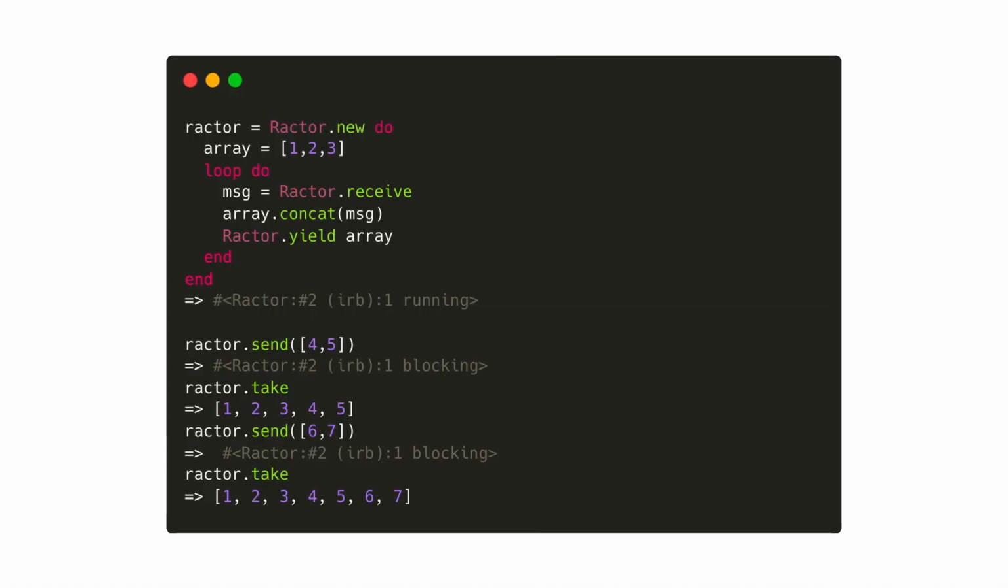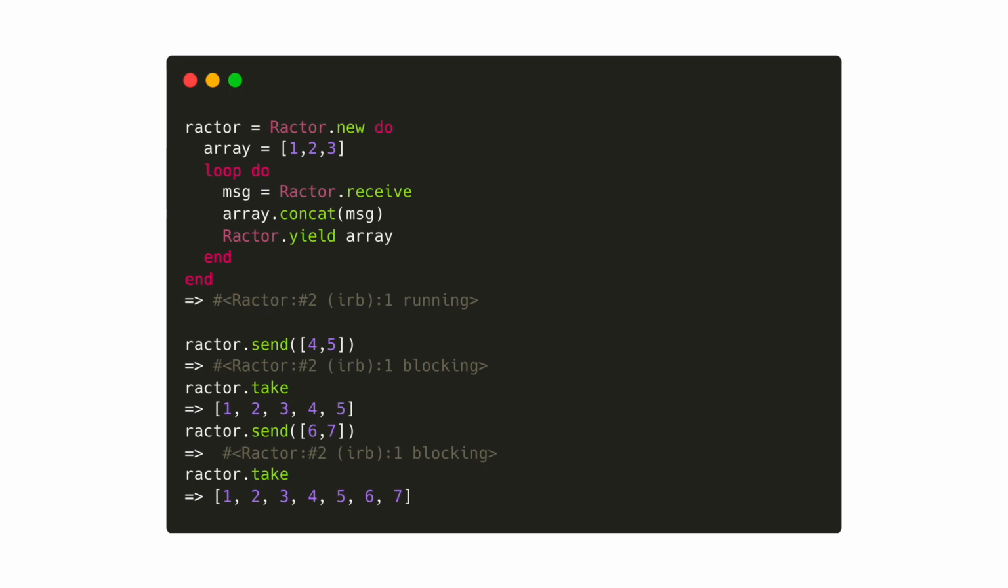So let's see what happens. Right now, we are going to try to use .send, .take, .receive, and .yield, push-pull type of communication. The first thing we do is we try to send an array of 2 items, 4 and 5, Ractor.send, and we call .take, and we see that we then have 5 items, 1, 2, 3, 4, 5. That array has been mutated. When we send another array of 2 items, 6 and 7, we see that it has been further mutated. So we have 7 items.